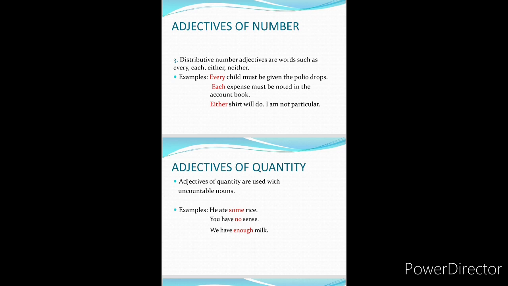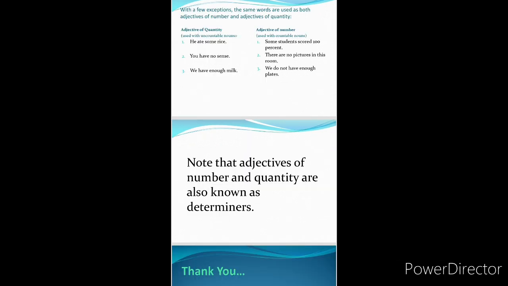Now here are some exceptions also with few words. Some of the same words are used as both adjectives of number and adjectives of quantity, and the words are some, no, enough. These words can be used to describe the quantity and numbers both, as you can see in the examples.